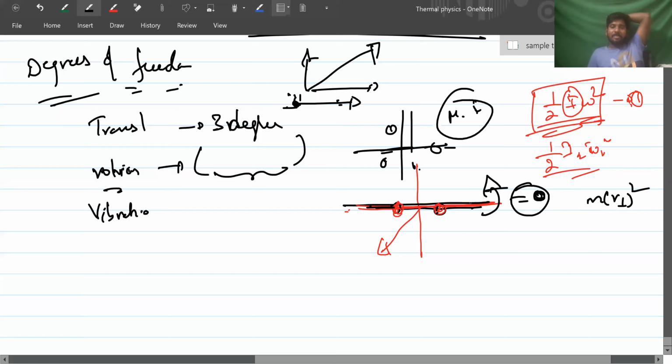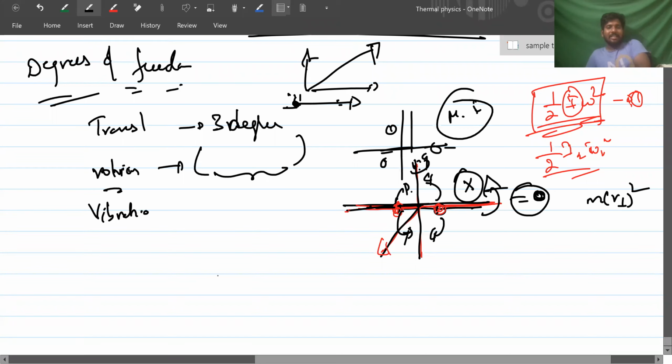So for this molecule, is there rotational energy about the x-axis? No, sir. It's not there. About the y-axis, it can rotate, right? About the z-axis also, it can rotate, right? But it cannot rotate about the x-axis because the atoms are present only on the axis. Did you understand or not?